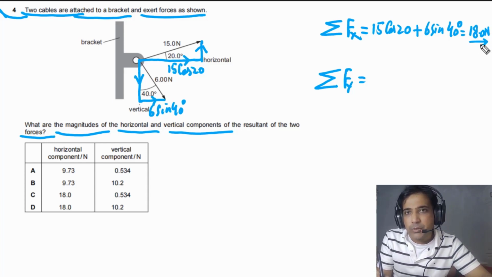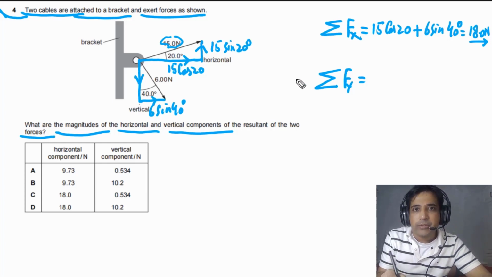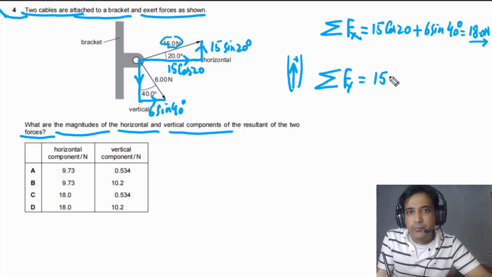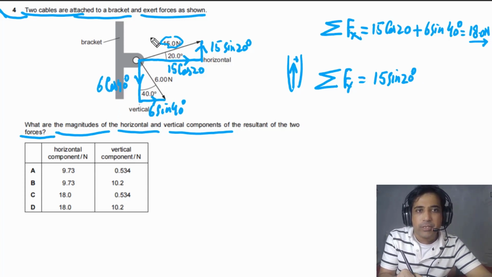Now we need to sum the vertical component. The vertical component of this force is equal to 15 sine of 20 degrees. If we take up as positive, this component is positive. Simply we can write down 15 sine of 20 degrees, and the vertical component of this force is 6 cosine of 40 degrees. But this is pointing down, so this one is negative.